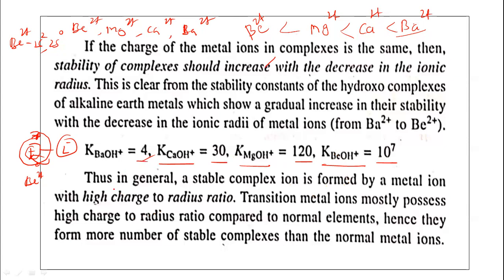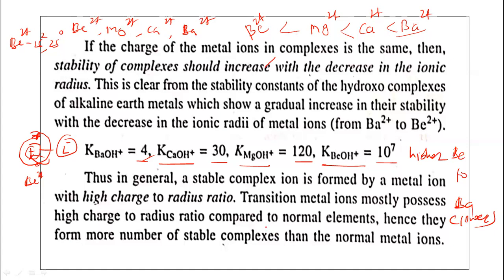Because as the ionic radius increases from beryllium to barium, the stability of the complexes will decrease. Hence, the beryllium ion has the higher stability constant value, and the barium ion has the lower stability constant value.